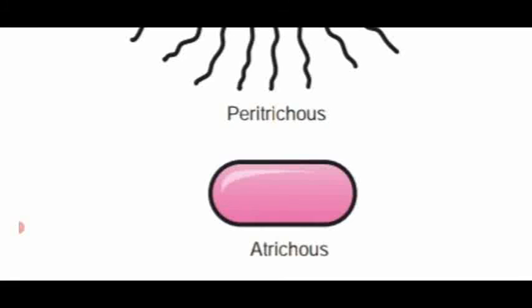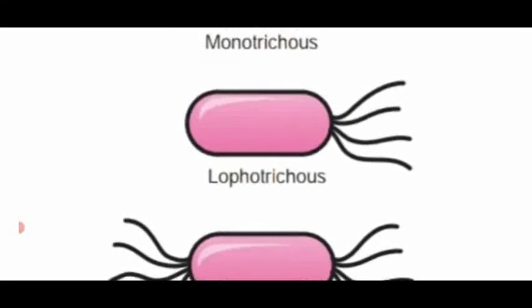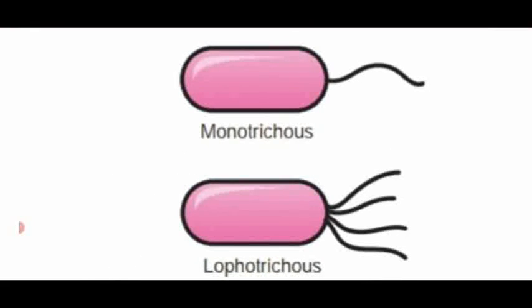And the last one is Atrichous. A, I already told you, A means absence of flagellum. That is named as Atrichous. See the rod-shaped bacteria, that is Bacillus bacteria, no flagella on the surface of the plant body. That is said to be absence of flagellum, that is Atrichous. So these are all the different types of bacteria based upon the presence of flagellum.